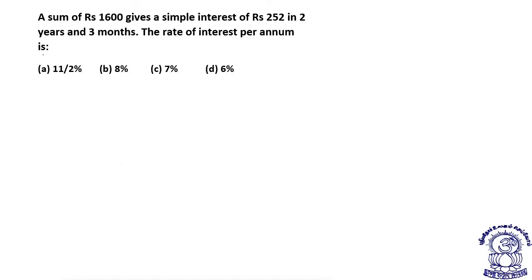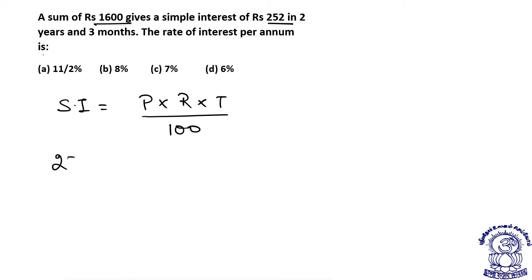Now let's see what is the next question. A sum of rupees 1600 gives a simple interest of rupees 252 in 2 years and 3 months. The rate of interest per annum is? See students, what is the formula for simple interest? Simple interest is P into R into T by 100. Now here the simple interest is given to us as 252. Principal is 1600 rupees. Rate is something we need to determine, into 100. And what is the time? The time is 2 years and 3 months. 3 months means 1/4 of a year.